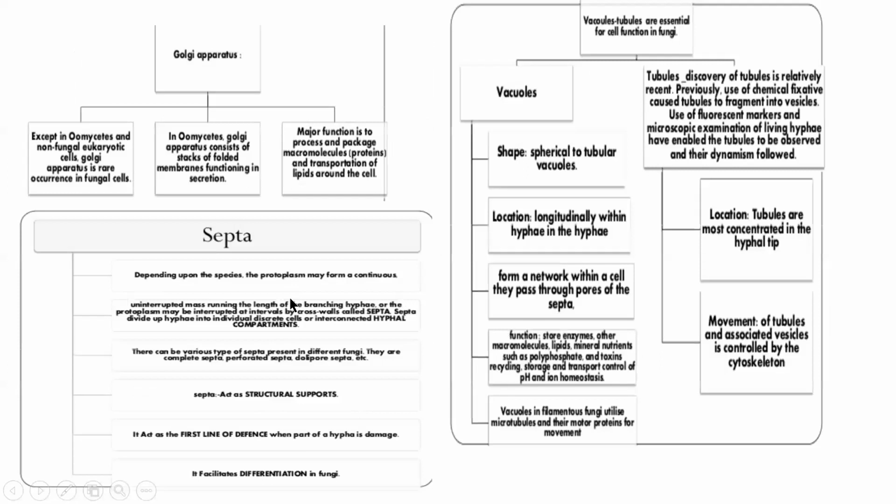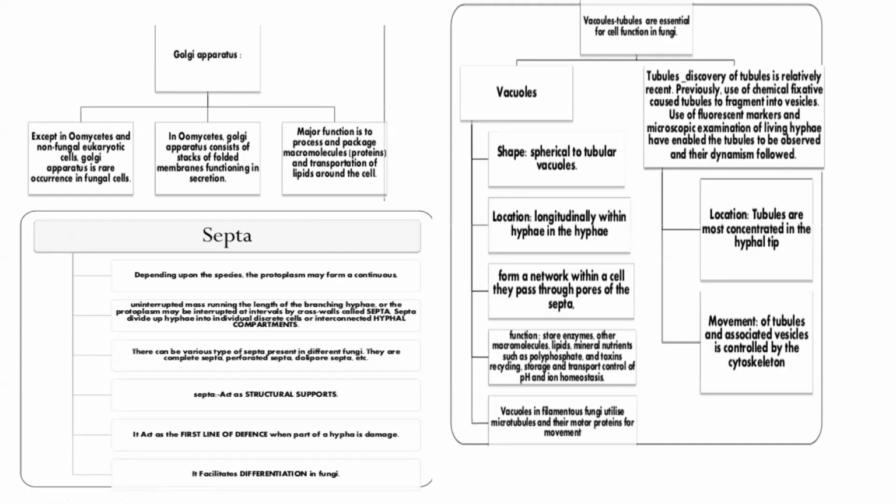And Golgi apparatus is also seen in fungi. Okay, so except in oomycetes, you can see Golgi apparatus. Okay, and oomycetes is an example of a lower fungi. So in oomycetes, the Golgi apparatus is not very much pronounced.